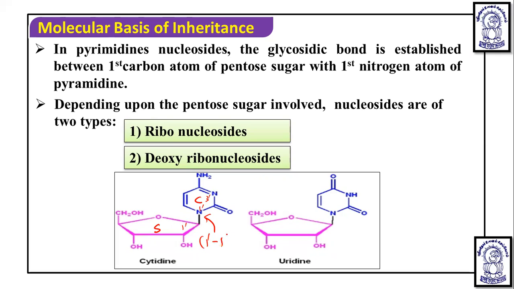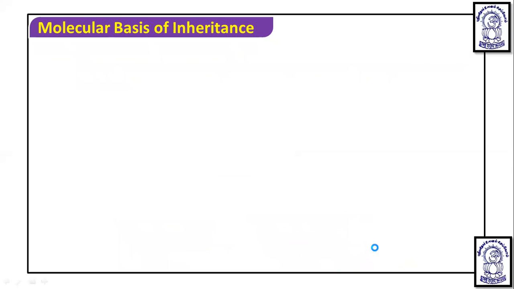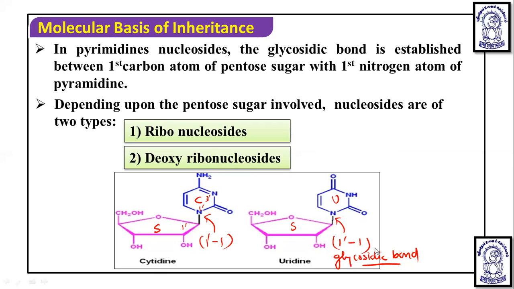So a 1 dash 1 glycosidic bond is established. Same here with uracil and the sugar: the glycosidic bond is established between the first carbon of the sugar and the first nitrogen of uracil. So ribonucleosides and deoxyribonucleosides are formed.